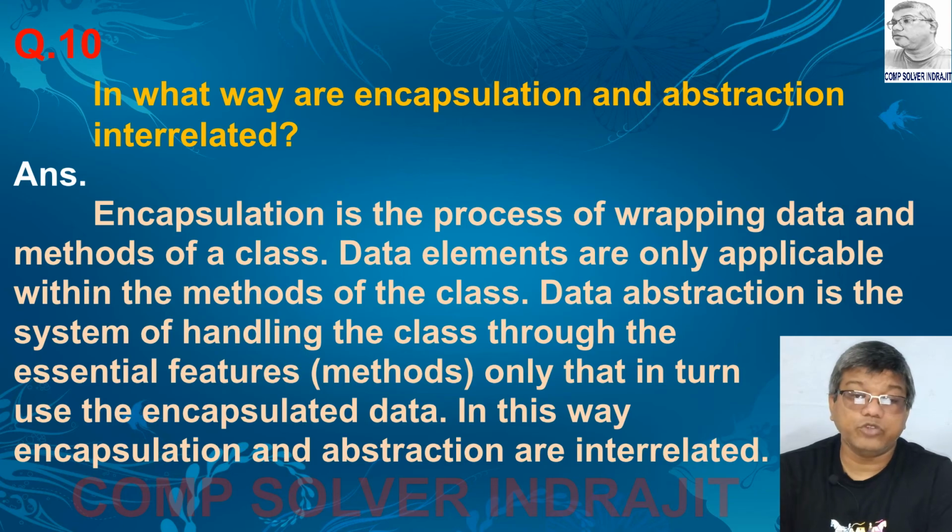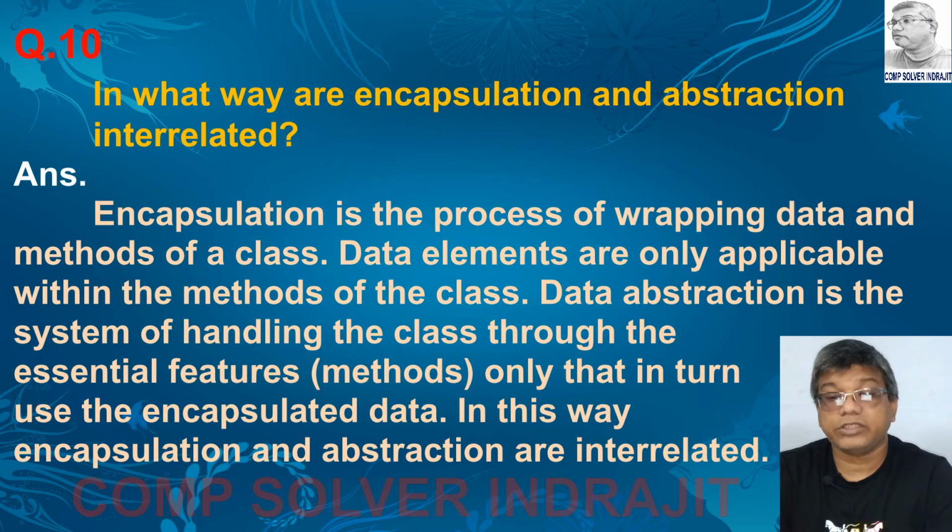Answer is, encapsulation is the process of wrapping data and methods of a class. Data elements are only applicable within the methods of the class. Data abstraction is the system of handling the class through the essential features, which is also known as methods, only that in turn use the encapsulated data. In this way, encapsulation and abstraction are interrelated.